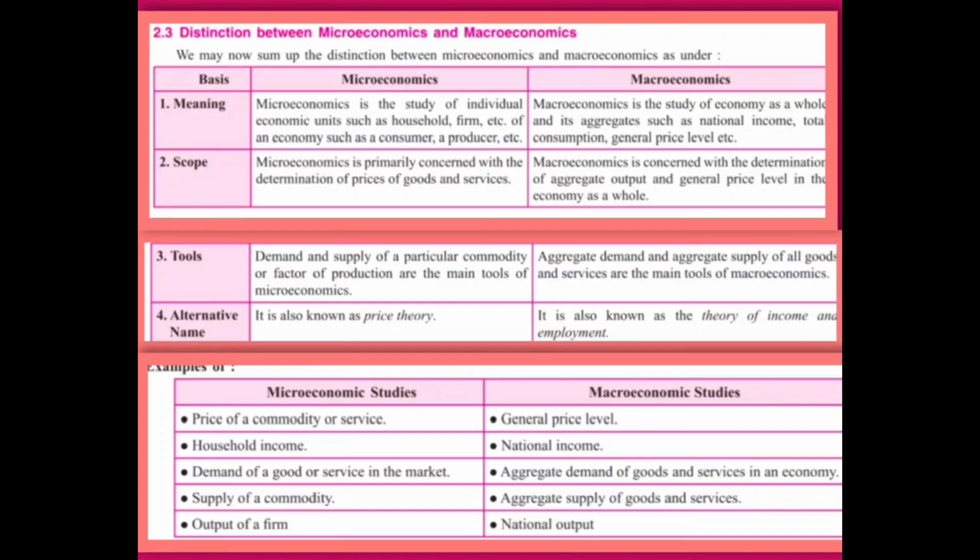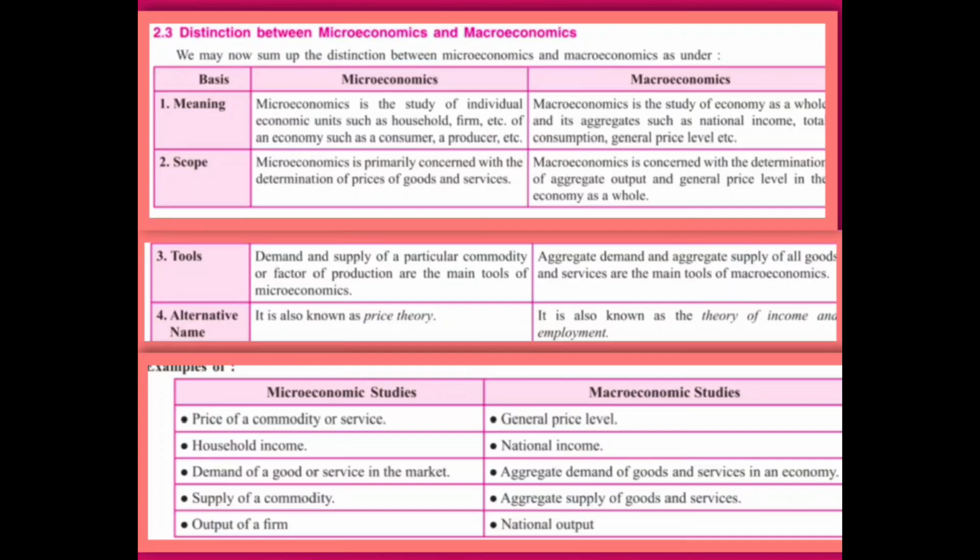Okay. Number 4, alternative name. What is the alternative name? I discussed already. Microeconomics is also known as the price theory, whereas macroeconomics is also called the theory of income and employment, or the aggregate economics. Okay, student.